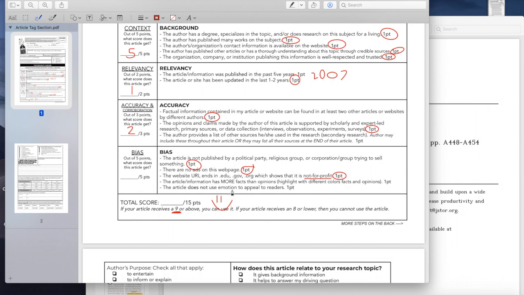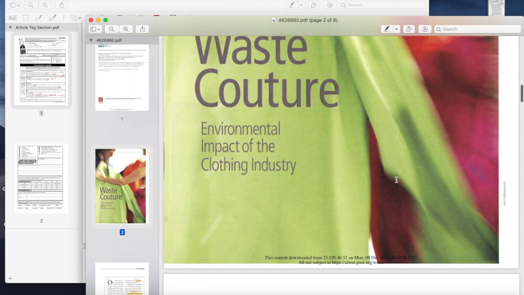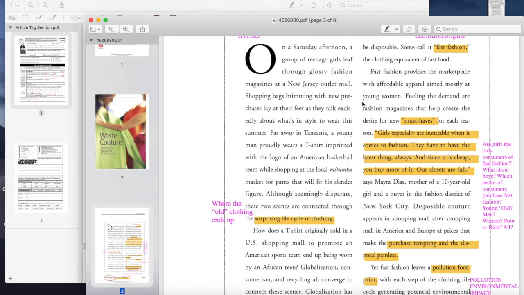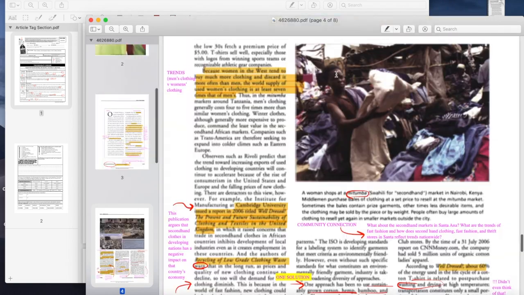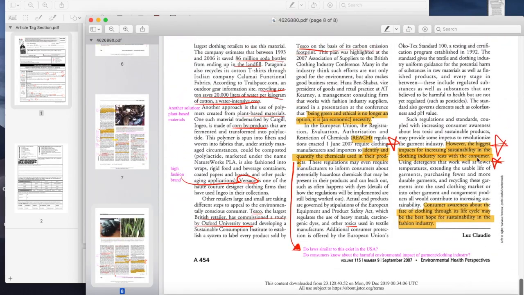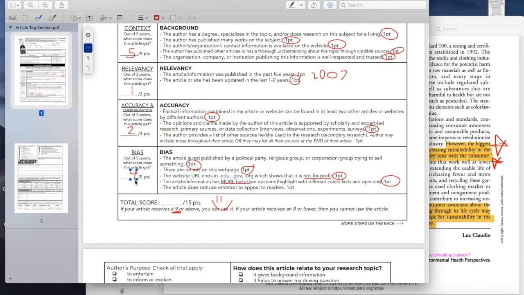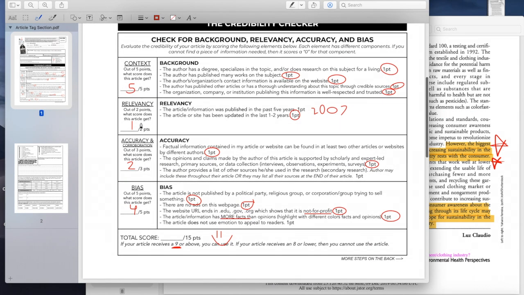And then the last one is the article does not use emotion to appeal to readers. Actually, I'm going to not give it a point for that one because it does use emotion, especially in the beginning, where it kind of brings you into the story by talking about a group of girls in a mall looking at the latest fashions. And at the end, it gives an appeal to the reader, persuading them in the last 2 paragraphs to do something about it, and that only consumers have the power to change the trajectory of ruining our environment because of fast fashion and all that. So because of that emotional appeal, I'm going to go ahead and not give it a point.